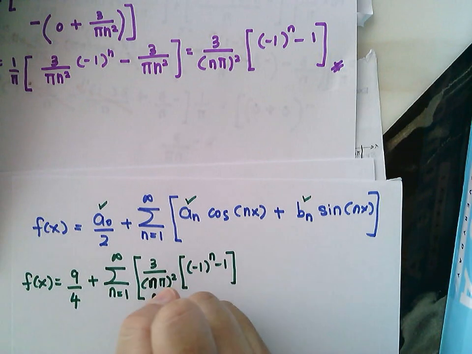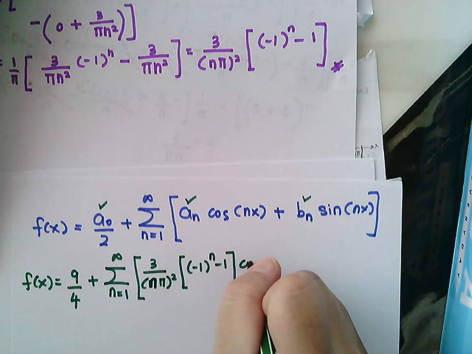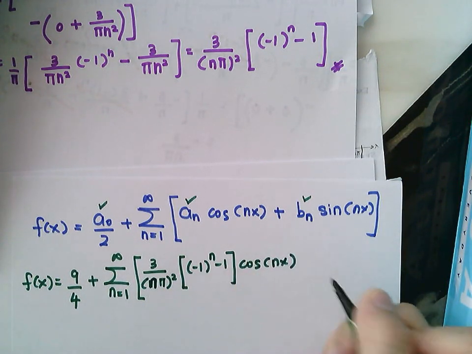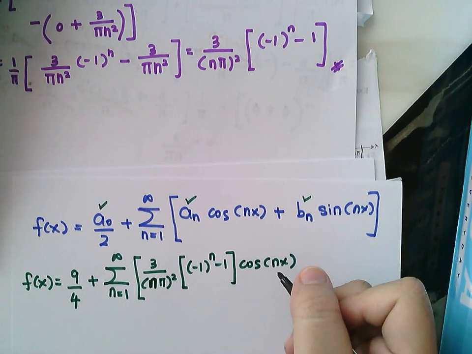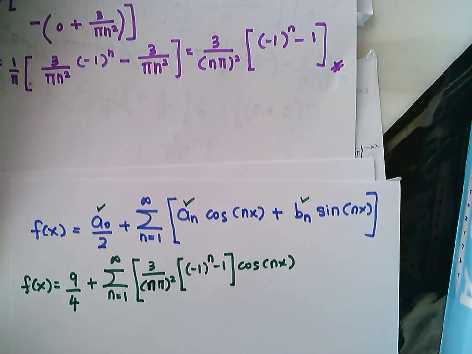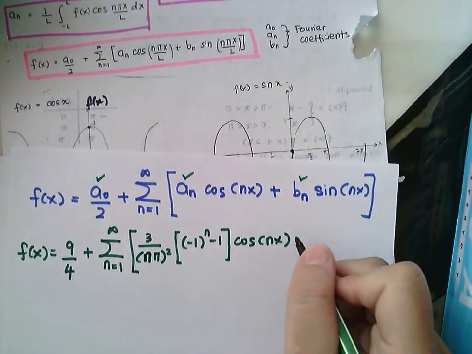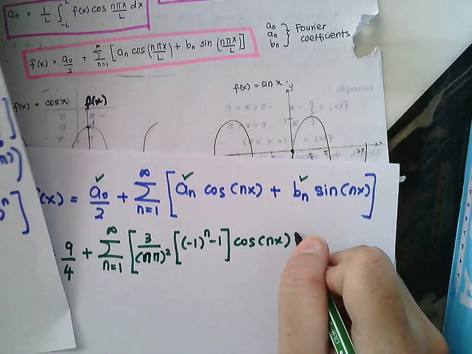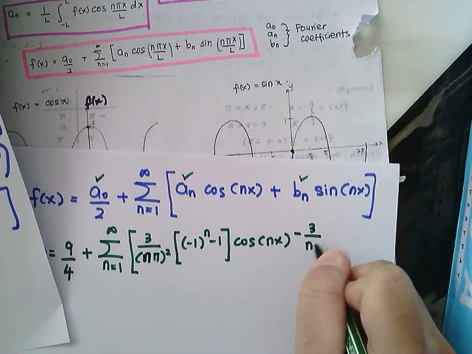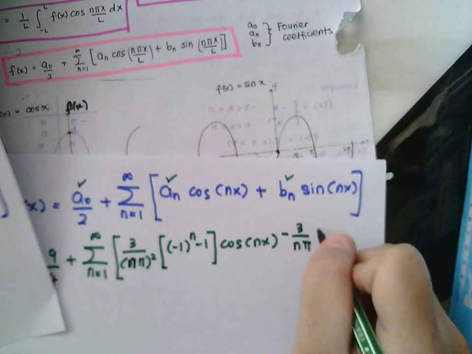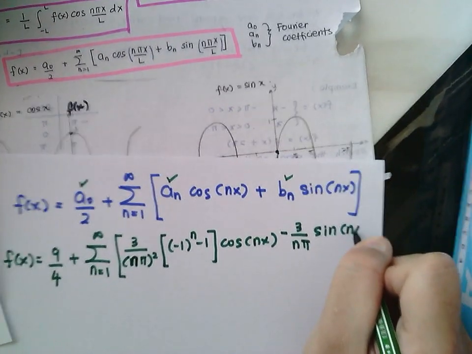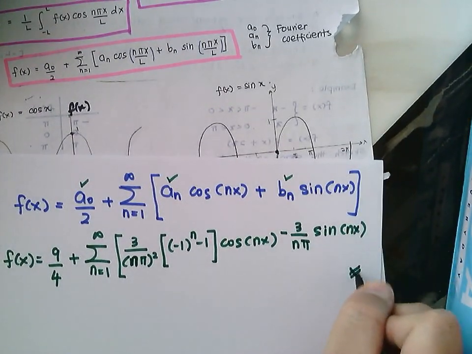So this is your an cos nx. Plus, what is your bn? Your bn is equal to negative 3 over n pi. So plus minus will give you minus 3 over n pi sin nx. Therefore this is your Fourier series.